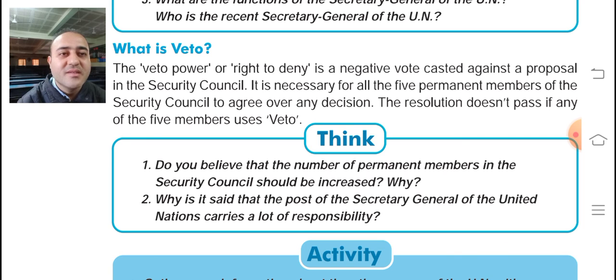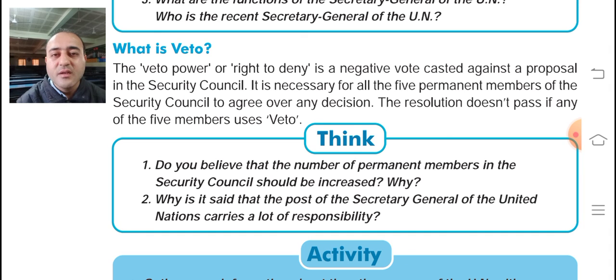It is necessary for all the five permanent members of the Security Council to agree on any decision. That means if any decision is to be taken, all the five members must agree. Listen carefully: I'm not saying any five, it is all the five. Only if all the five members agree can the decision be taken. The resolution doesn't pass if any of the five members uses veto.